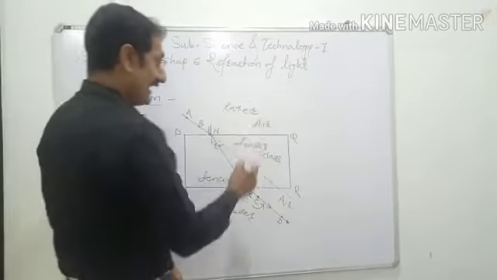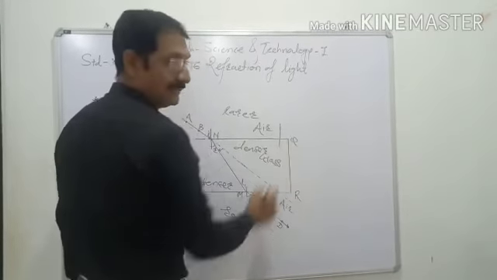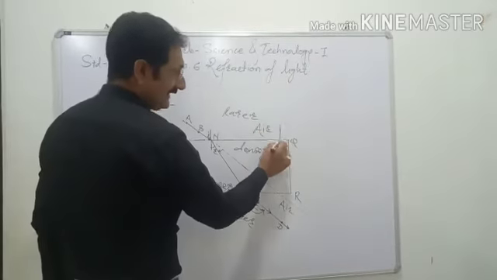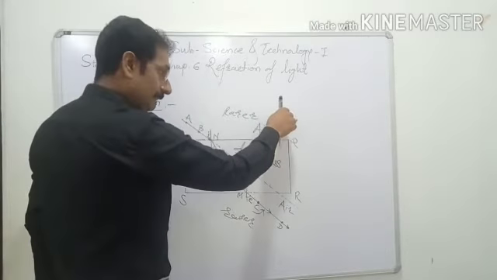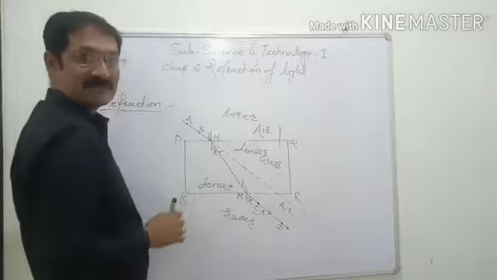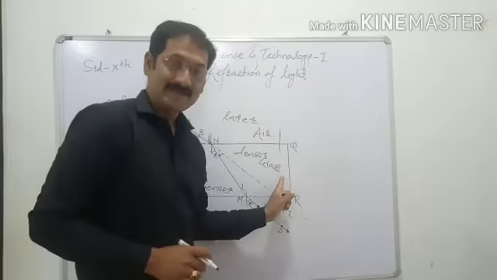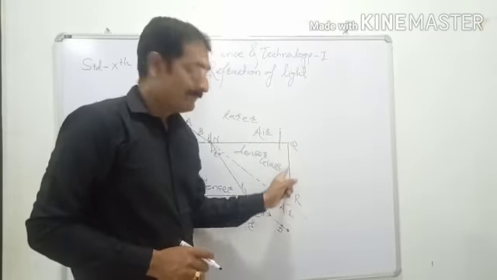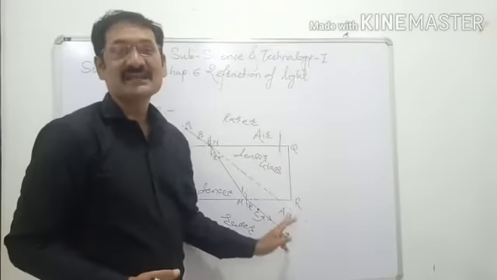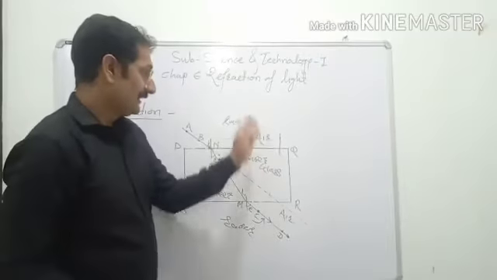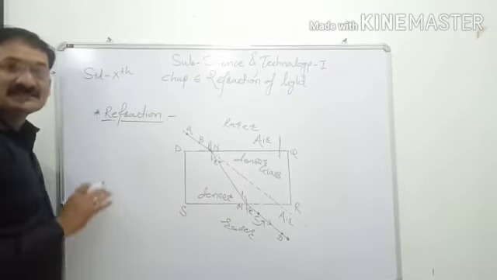But what happens when the light rays enter at an angle of 90 degrees, that is, perpendicular? If the entering light rays are perpendicular to the surface, then they pass in the same direction without deviation. Although the medium is changed, there is no change in the direction of light. In this way, the refraction process happens and the change in direction takes place.